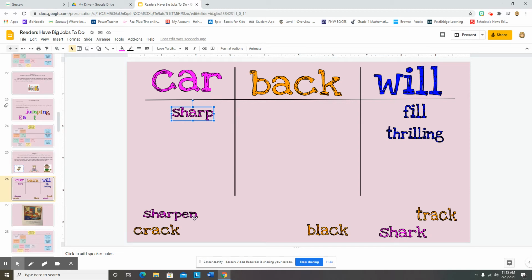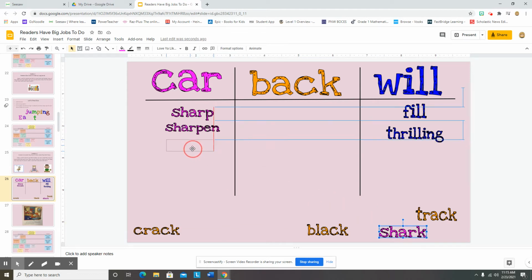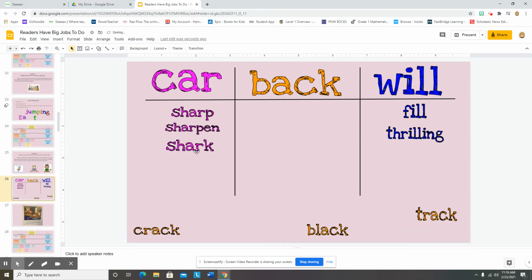Sharpen. Sharpen. Sharp. Car. They all have AR. Let's see. Oh, shark. That's easy. I love shark, so I know how to spell shark. SHAR, bossy R, and K, shark.